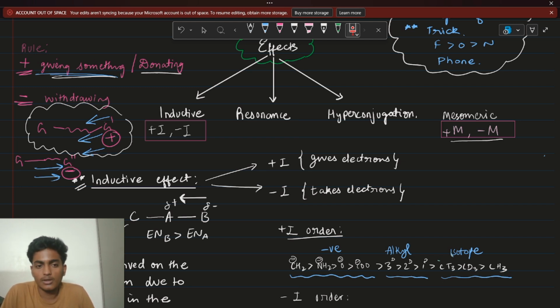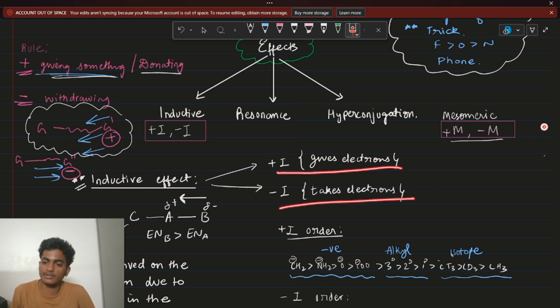So let's go plus I and plus M. This is the basic funda I have. So you can remember it this way. I've written it here. Plus I gives electrons, minus I takes electrons.